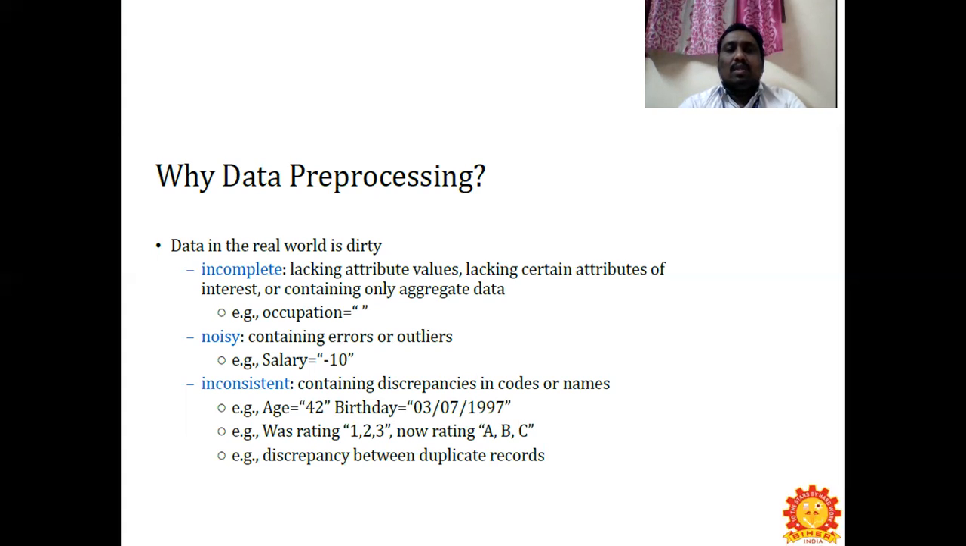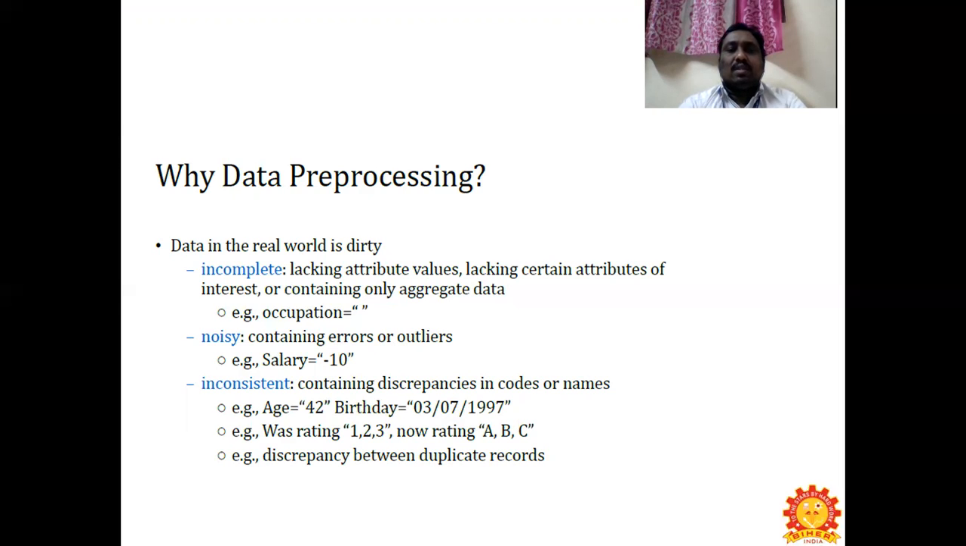Coming to noisy data, it contains errors or outliers. For example, the salary has been given as minus 10. That is an error, because the salary should not be mentioned as minus 10. That is called noisy data.